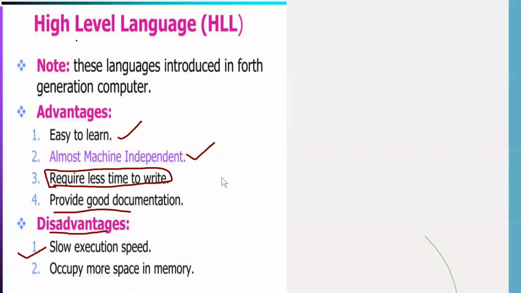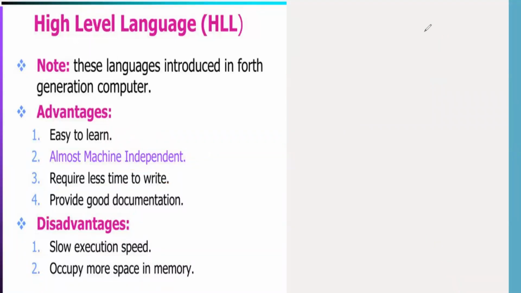So we have to convert the high level language into machine language, so it consumes a lot of time. That is why it is a little slow in speed. And the last thing is it occupies more space in the memory. These were the two drawbacks of high level language, but still we are using high level languages in the current scenario.